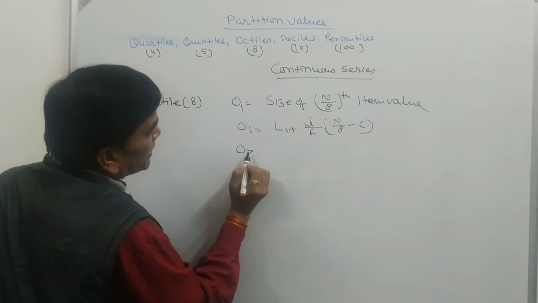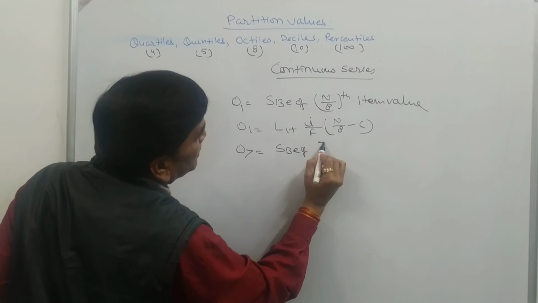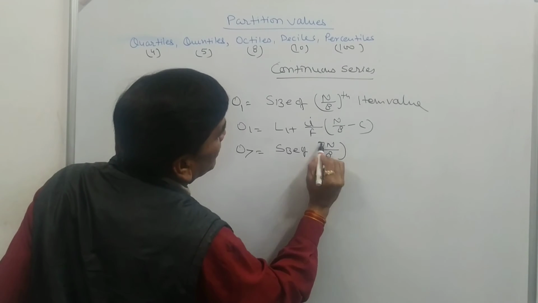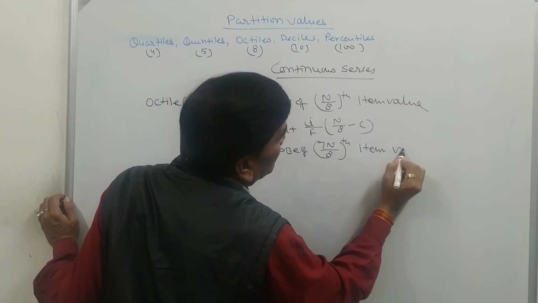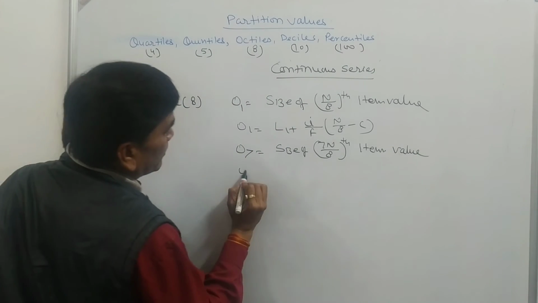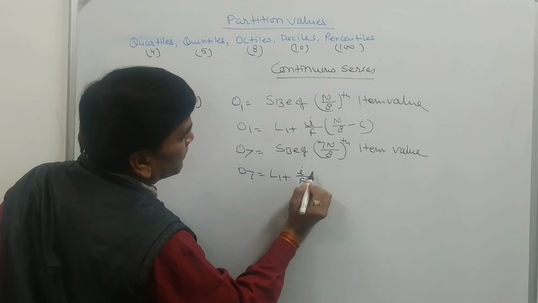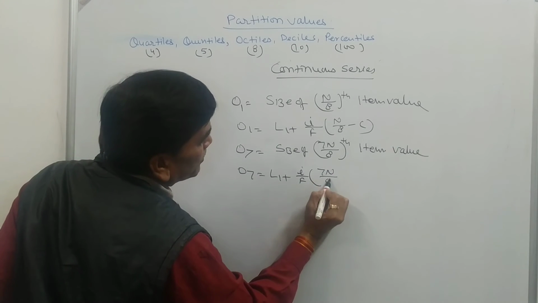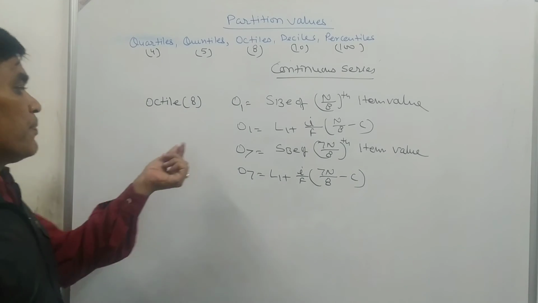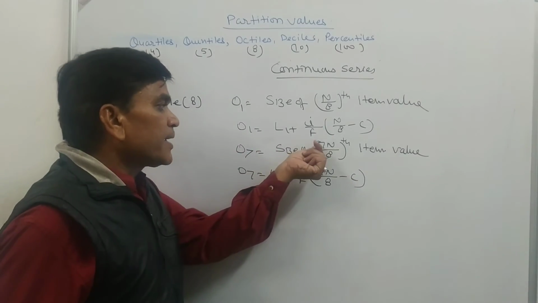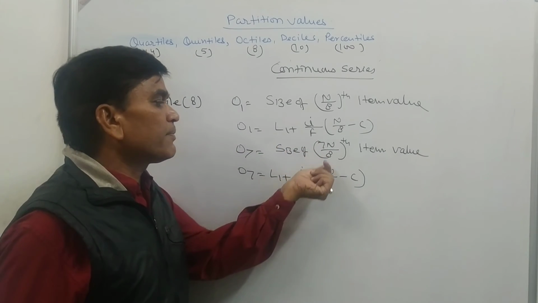If octile 7 is to be calculated, then the size of 7n upon 8th item value, and O7 is equal to L1 plus I upon F times (7n upon 8 minus C). If octile 5 is there, we will write 5 here and 5 here. If octile 4 is there, then we will write 4 here and 4 here.